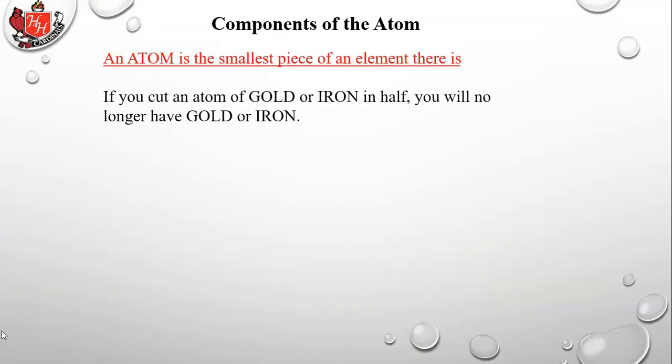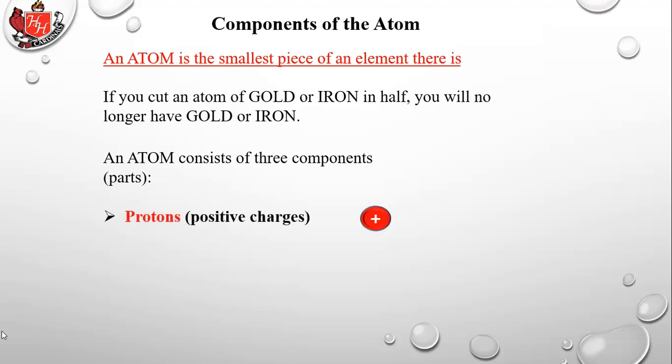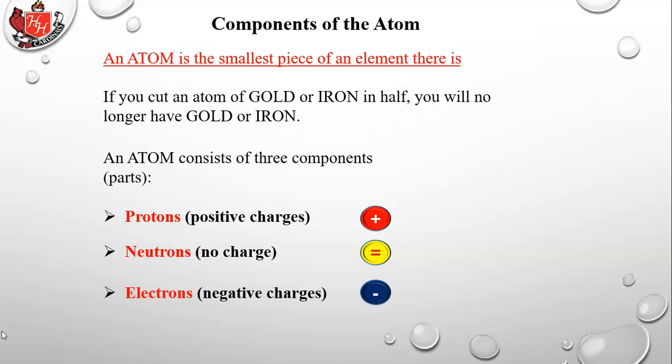An atom is the smallest piece of an element there is. If you cut an atom of gold or iron in half, you will no longer have gold or iron. An atom consists of 3 components, those are parts. First are protons, those have a positive charge. Next, neutrons, those have no charge. And third are electrons, those have a negative charge. And all 3 of those components were discovered just within about the last 100 years. The neutron was only discovered about 90 years ago.